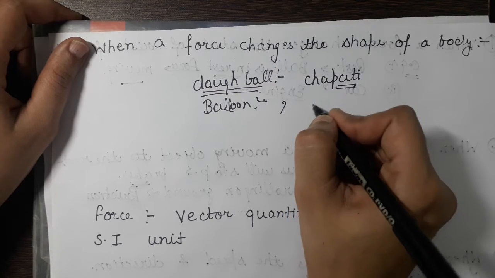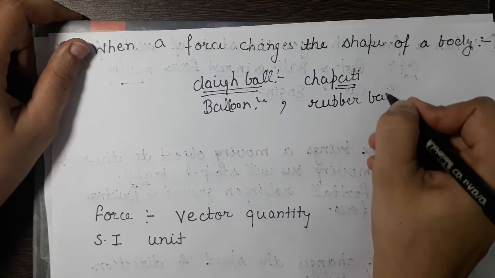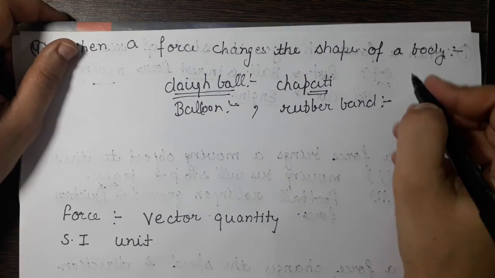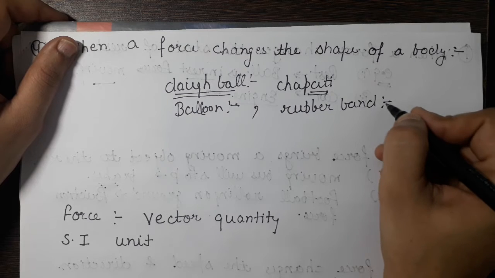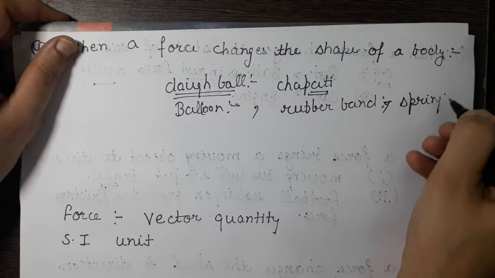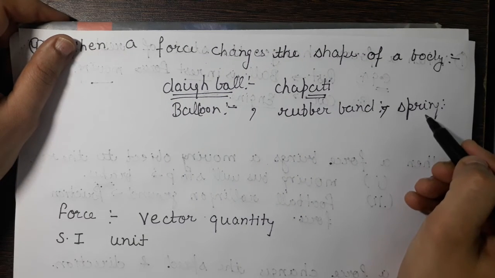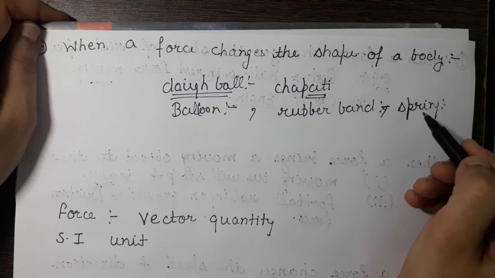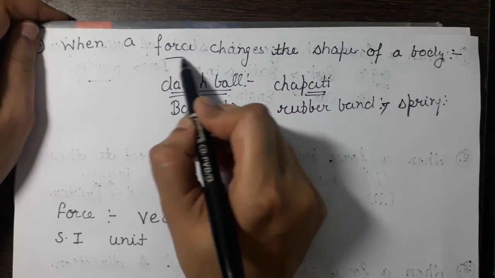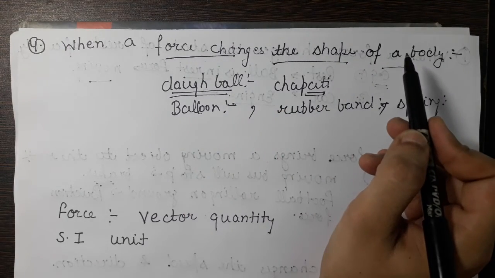Another example which we can take is a rubber band. When we apply force on the rubber band and stretch it, then its shape will be changed. Another example which we can take here is a spring. When we apply a force by attaching a weight to the spring, then its shape will automatically change. So here we can see that force can also change the shape of a body.